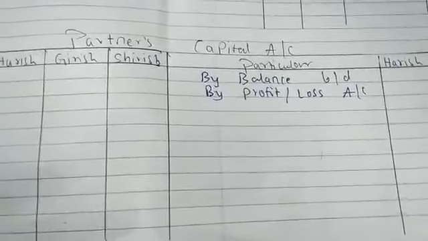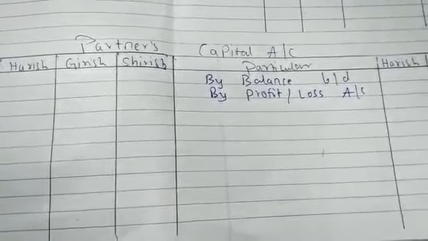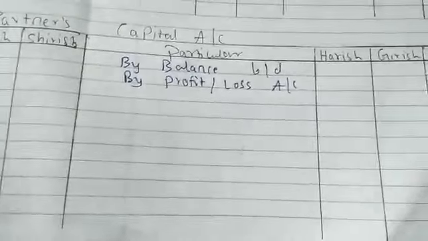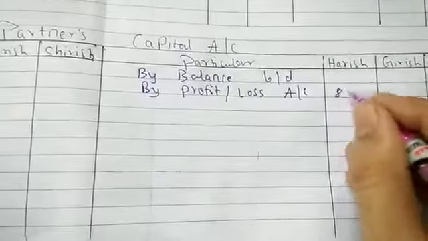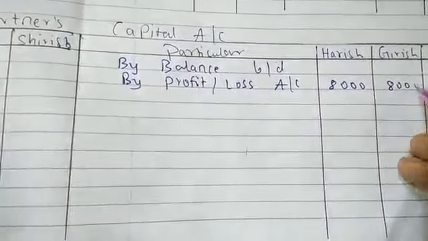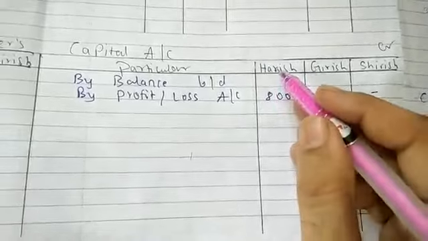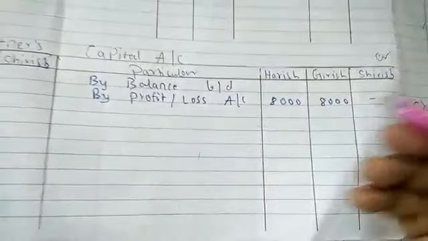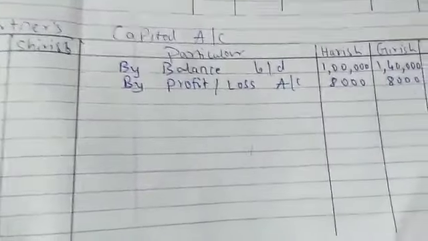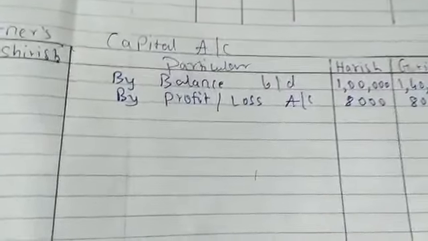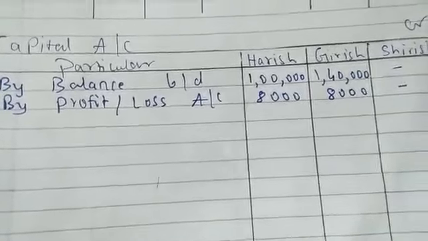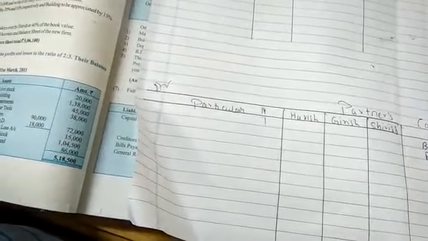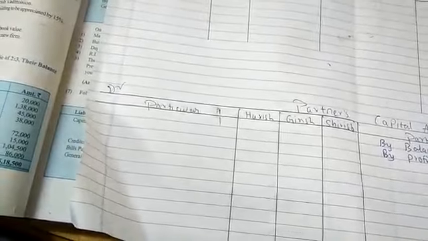The value of profit and loss is given, 16,000. So 16,000 divided by 2 equals 8,000 each. It will be given in the accounts of Harish and Girish, 8,000. The capital of Harish and Girish is transferred to the partners' capital account by balance brought down, 1 lakh Harish and 1,40,000 Girish. After transferring the old balance sheet to the new balance sheet and the partners' capital account, in the second step we will start with the adjustments given in the question.